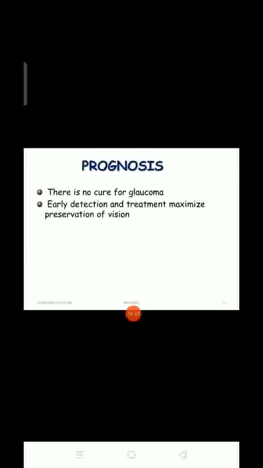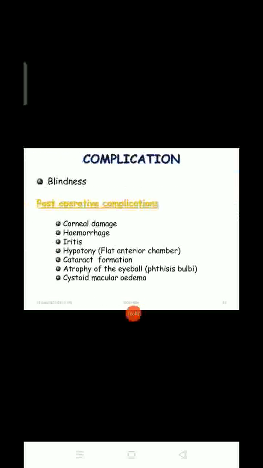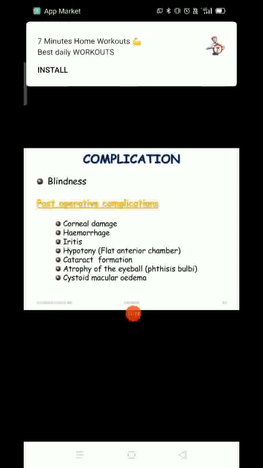Next, what can be the prognosis? There is no cure for glaucoma. Early detection and treatment maximize the preservation of vision. Again I am repeating that glaucoma is an ocular disease. In this, what will happen? There will be increased intraocular pressure, and it will affect the optic nerve, causing atrophy of the optic nerve, and it leads to vision loss. It has types, open and closed angle glaucoma. Why is it happening? Because of a blockage in the trabecular meshwork, and because of the blockage there is more pressure. It will put pressure on the optic nerve, and it will be damaged.